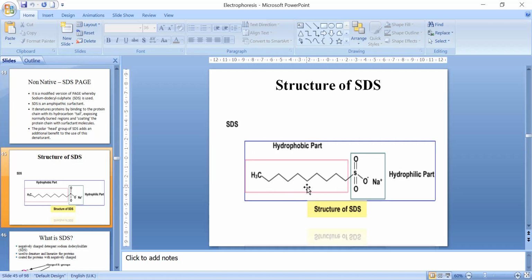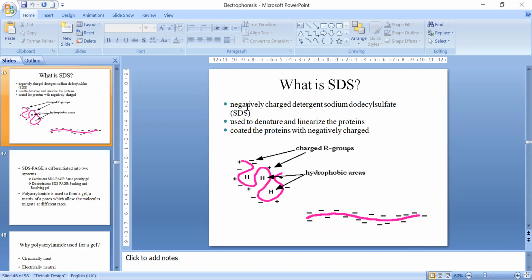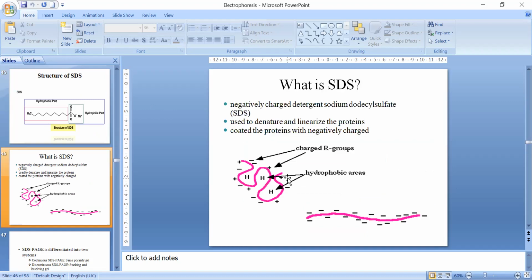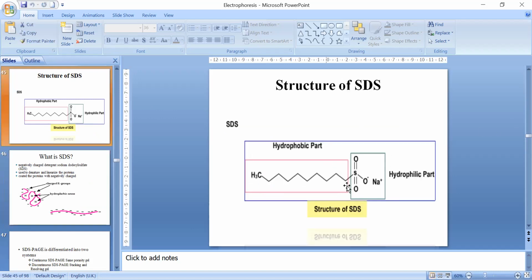Now when you mix this SDS with protein, using this hydrophobic tail, it will open the core of the protein. There is a model called the pin cushion model. SDS behaves like a pin: the hydrophobic part behaves like the tail of the pin, and the sulfate behaves like the head of the pin.